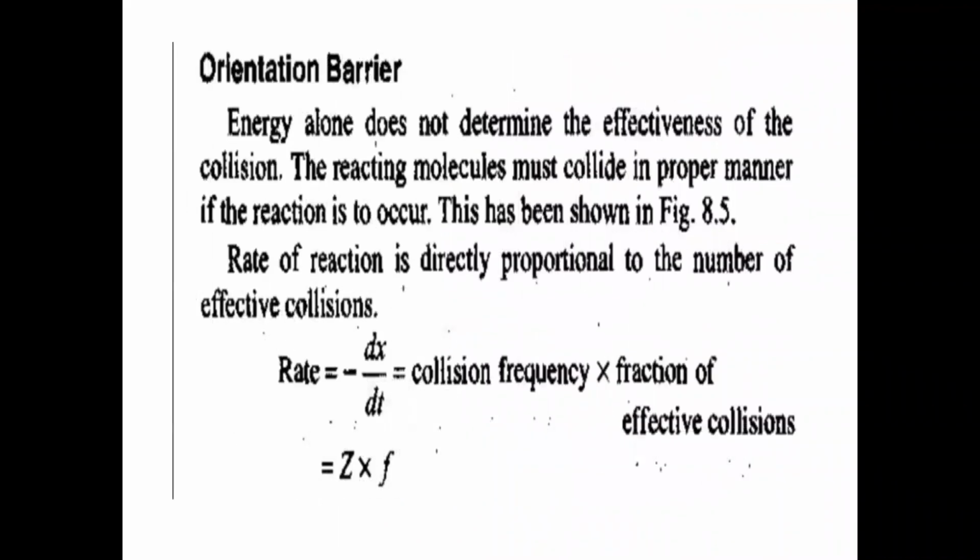So now next one. The second factor is what? The second barrier is the orientation barrier. Orientation means arrangement. How the molecules are arranged is also important. If the molecules of reactants are properly arranged, in proper orientation, they will collide and form products.